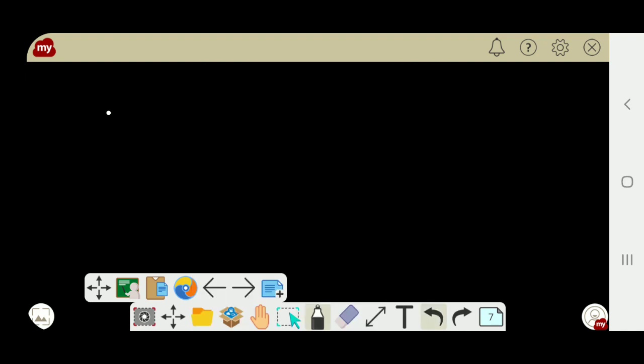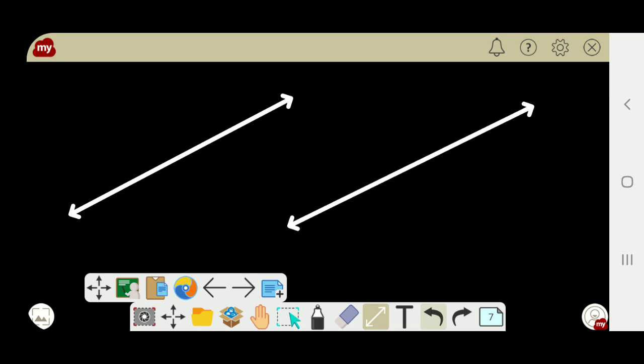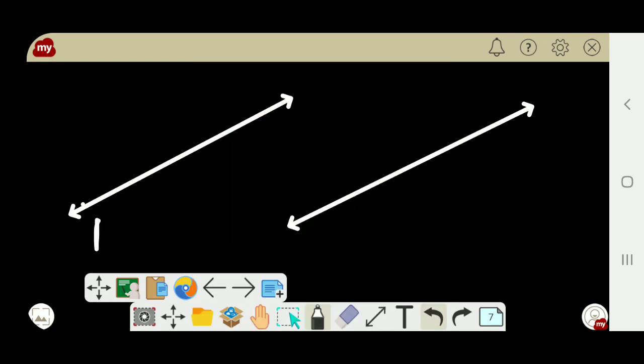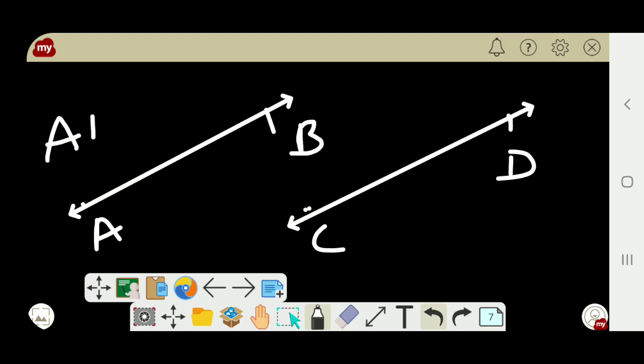So point A, point B, point C, point D, like that. Similarly, can you understand? The first one is line AB.